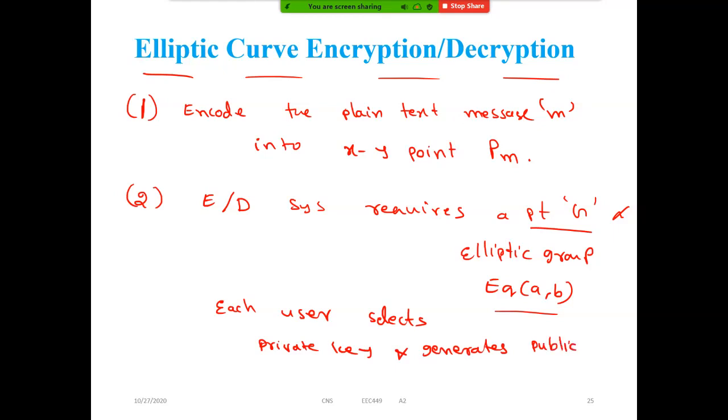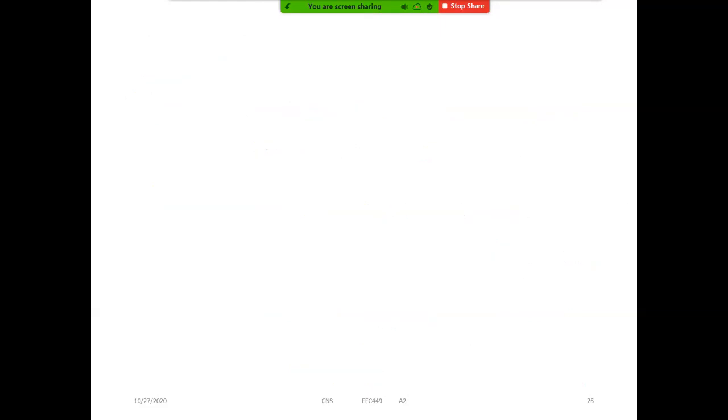This is also simultaneously happening. Suppose user A selects nA and generates PA, which is nA into G, correct? Yes or no? Yes, sir.